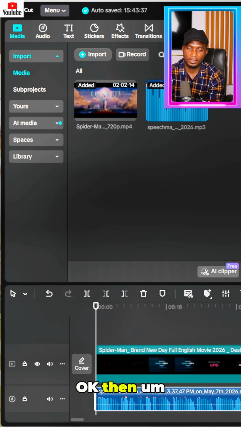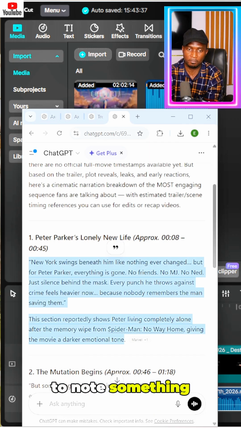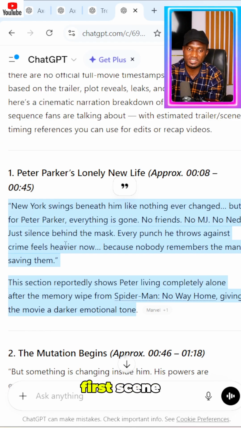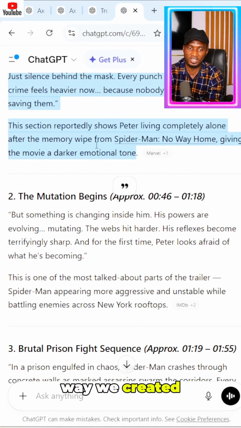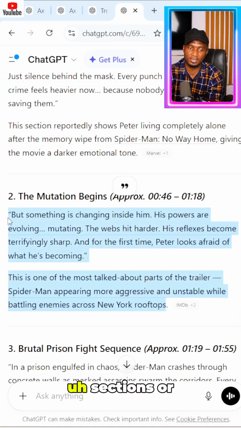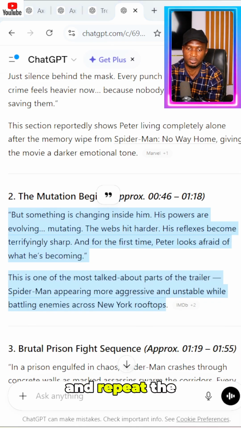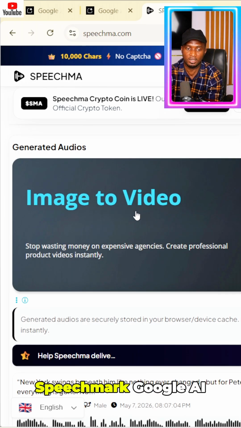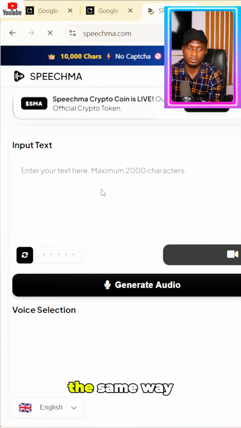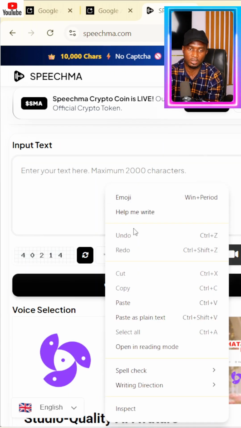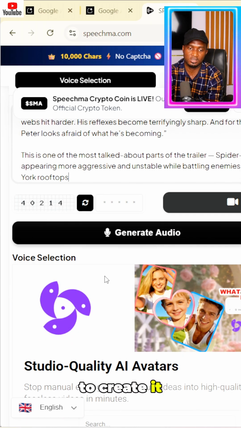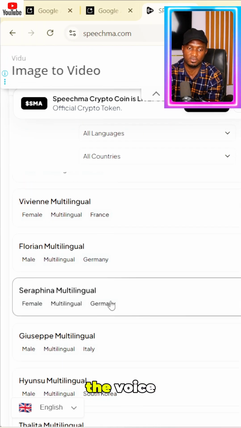Okay. Then I want you to note something important. Remember, this text narration that we created the voiceover for, the same way we created the voiceover for this one is the same way you should create it for the other sections or scenes here. So you go ahead to copy these and repeat the same process. Go to Speechma or Google AI Studio. Same way, create the second section. Make sure you maintain consistency in the voice.